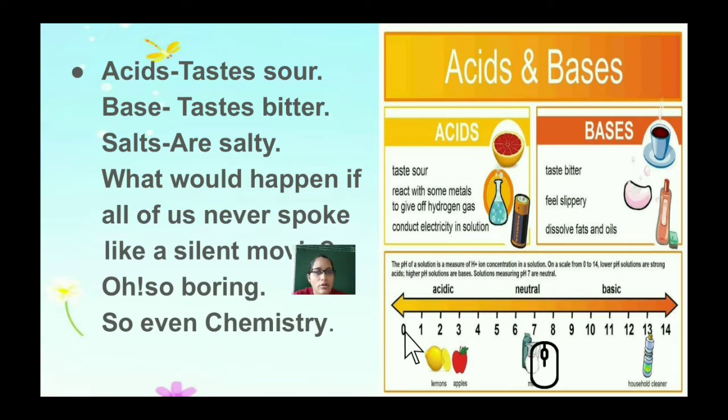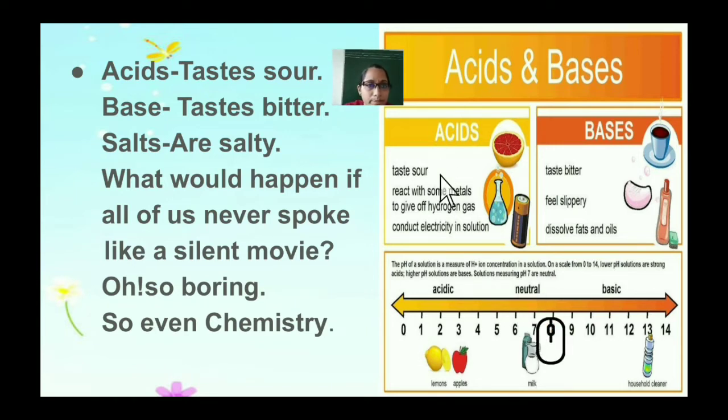So let's understand what acids taste like. Acids taste sour, bases taste bitter, and salts, as you all know, are salty. So in understanding acids, bases and salts, you can see some examples here, such as citric acid, phosphoric acid, and some of the acids that have been used to produce electricity. Acids taste sour. They react with some metals to give off what type of gas? They give off hydrogen gas.